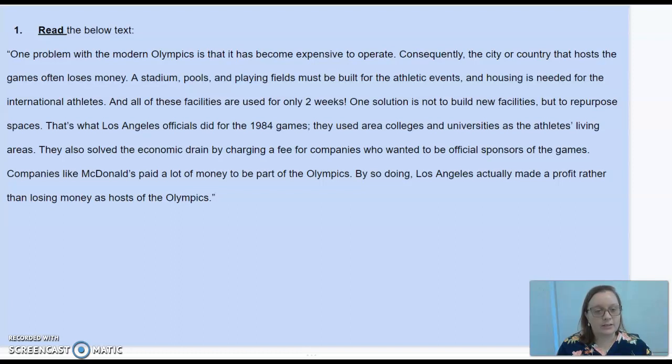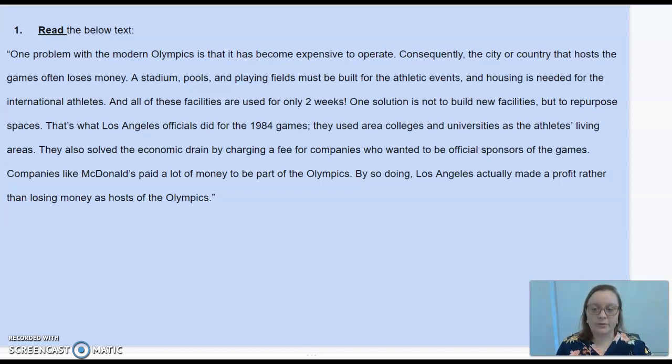One solution is not to build new facilities, but to repurpose spaces. That's what Los Angeles officials did for the 1984 Games. They used area colleges and universities as the athletes' living areas. They also solved the economic drain by charging a fee for companies who wanted to be official sponsors of the Games. Companies like McDonald's paid a lot of money to be part of the Olympics. By doing so, Los Angeles actually made a profit rather than losing money as hosts of the Olympics.